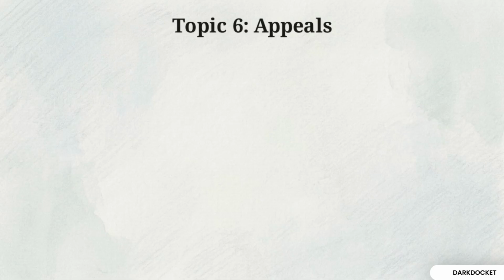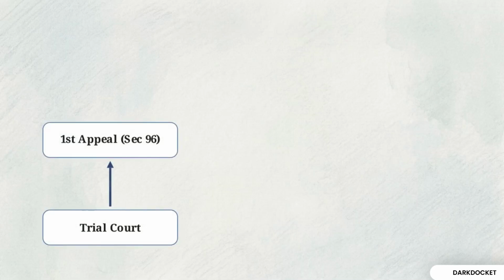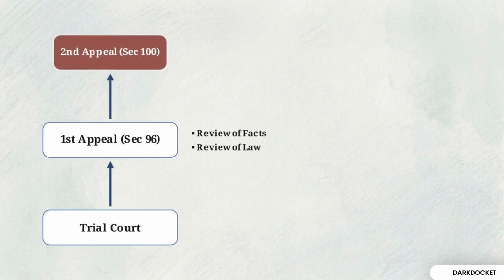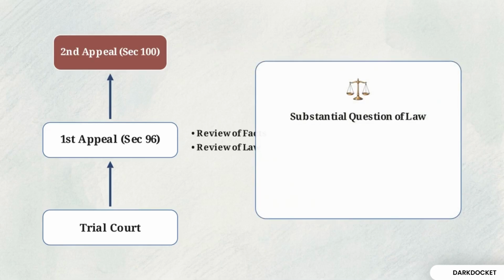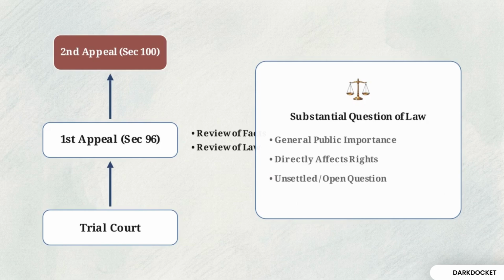Topic 6 covers appeals. Section 96 allows a first appeal as a matter of right, reviewing both findings of fact and law. However, a second appeal under Section 100 is strictly limited. A second appeal only lies on a substantial question of law. Chunilal v. Mehta defines this as a question that is of general public importance, directly affects the rights of the parties, or remains unsettled by the highest court. It is not a platform to re-argue simple facts.